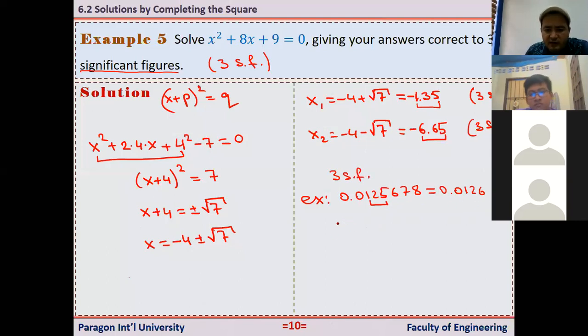How about if we have like 7, 5, 6, 1, 9, 8, 1, for example? Correct to 3 significant figures. So starting from the first non-zero number, it is 7. Just keep this, right? After that, it is less than 5. So that's equal to 7, 5, 6.